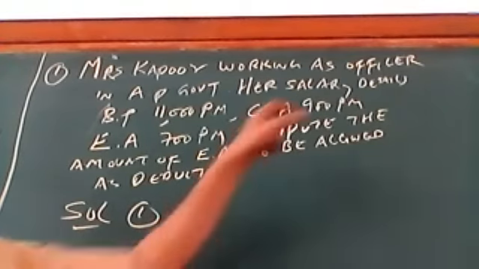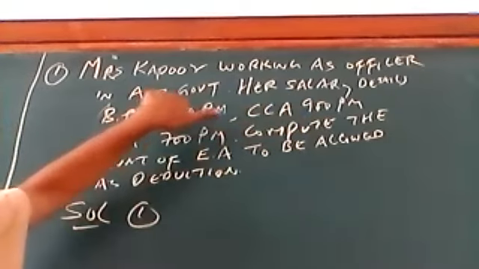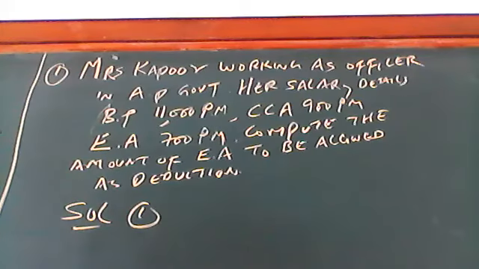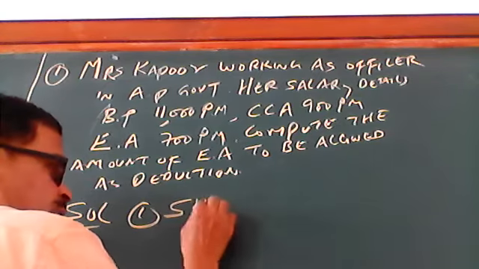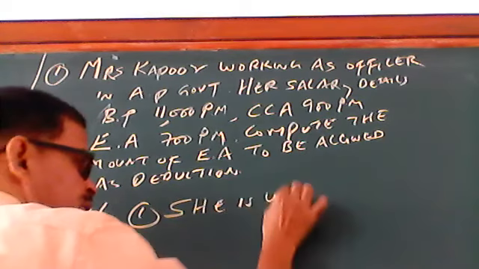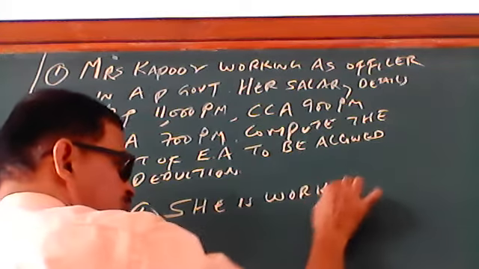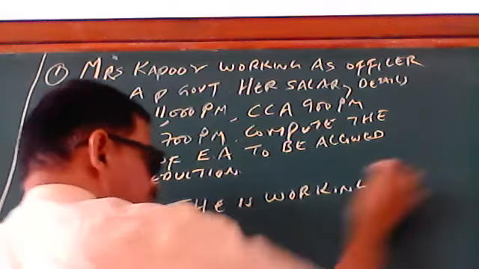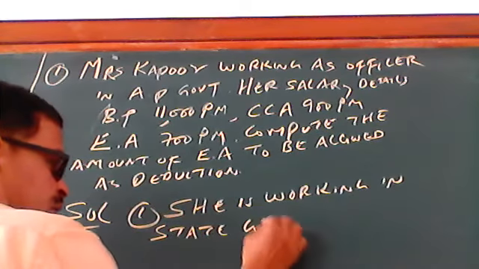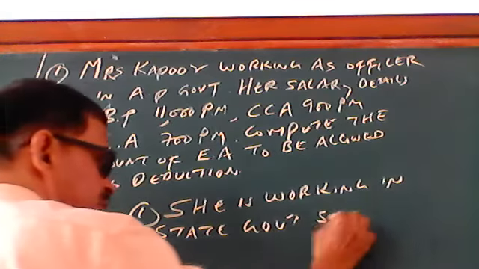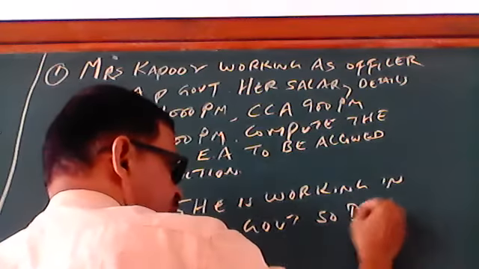As you see in this problem, she is working as an officer in AP government, so she is working in state government. Hence, we can allow this exemption, so the reduction can be allowed.